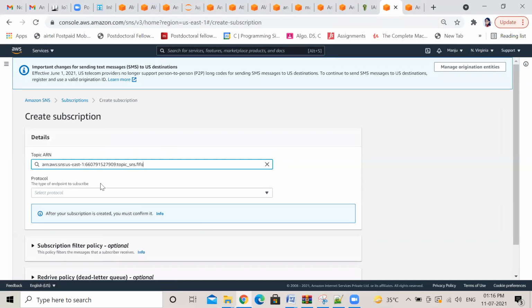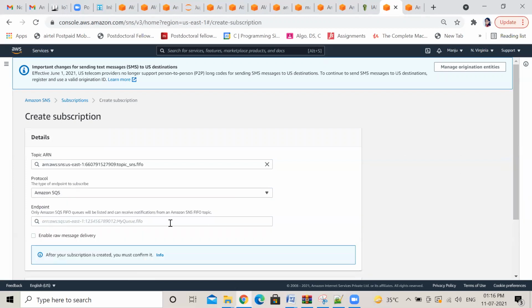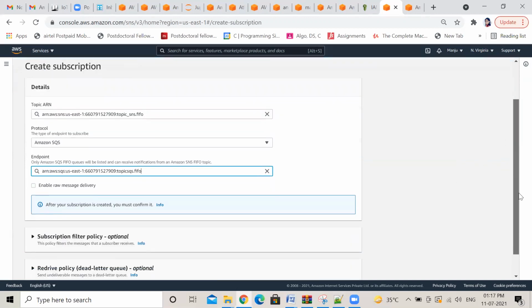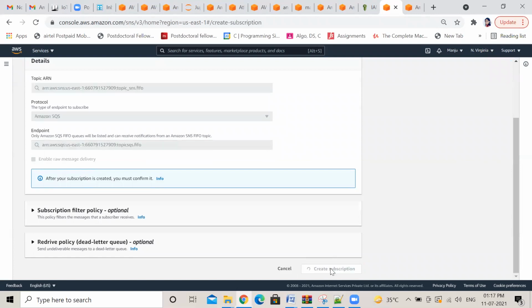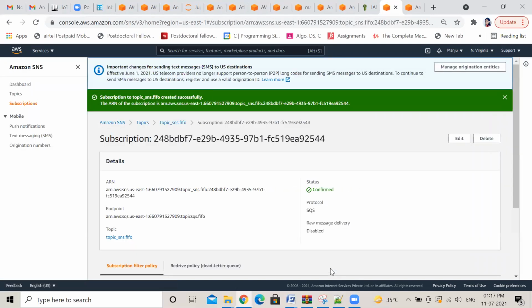Yes. Topic name. Yeah. Below one. Protocol select. Yeah, Amazon SQS. Now you see the name. What was the name you have given? Yeah, it is giving. Select this. Now scroll down. Create subscription. Yeah, scroll down.